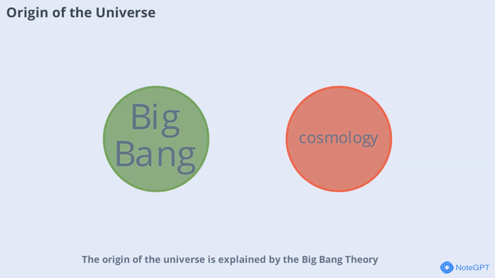next. The origin of the universe is explained by the Big Bang Theory. According to this theory, the universe began with a massive explosion about 8 billion years ago. This event set everything in motion, causing galaxies to move apart and the universe to expand. The theory was first proposed by George Lemaitre in 1931, and Edwin Hubble later provided evidence by observing the increasing distance between celestial bodies. This accelerated expansion.